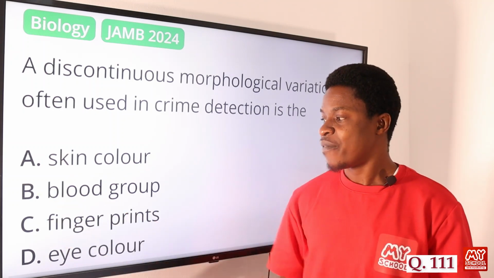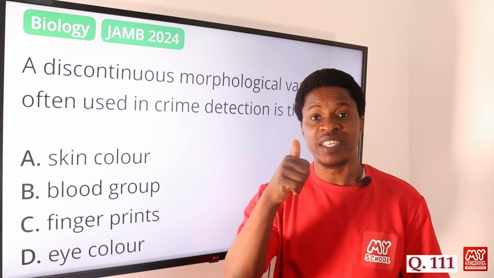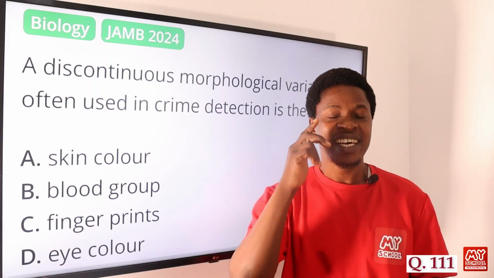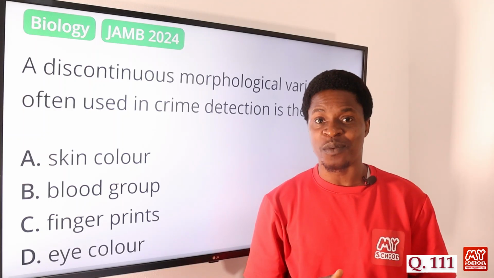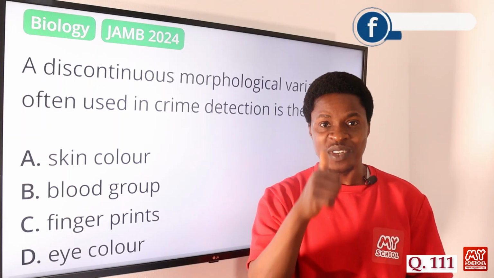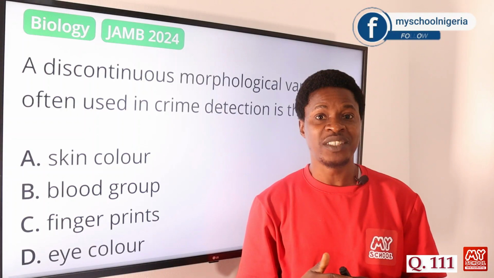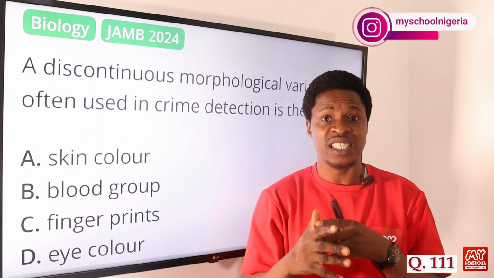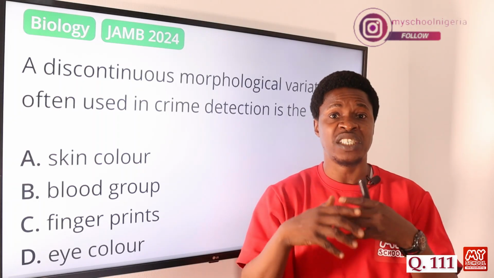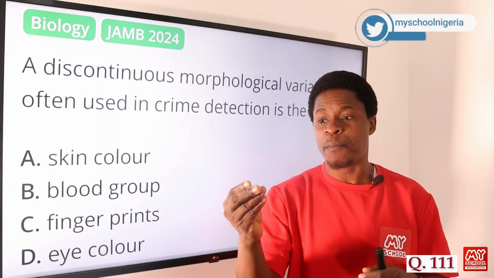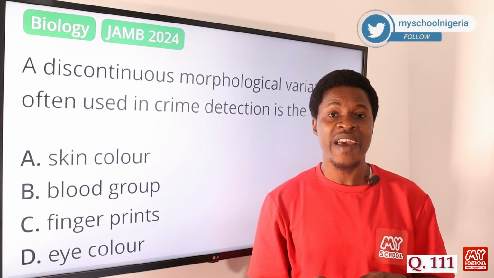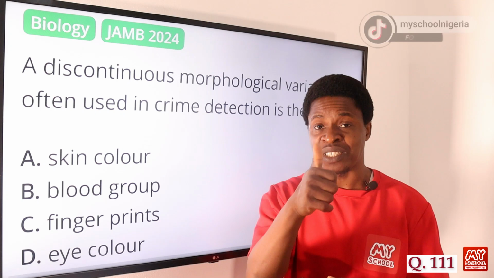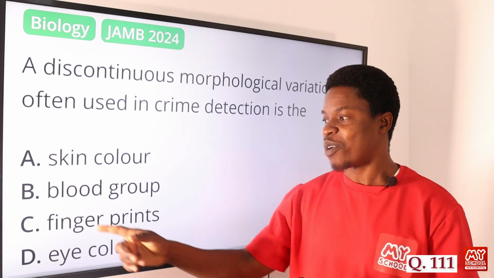Option C says fingerprints. Fingerprints are distinct. No two humans have the same fingerprints all over the world. Your fingerprint is unique to you. So when someone has done something bad, maybe theft, and they need to capture the person, with fingerprints they'll be able to capture whoever did it, because everyone is unique in their fingerprint. That's a physical, morphological variation. So option C is correct.